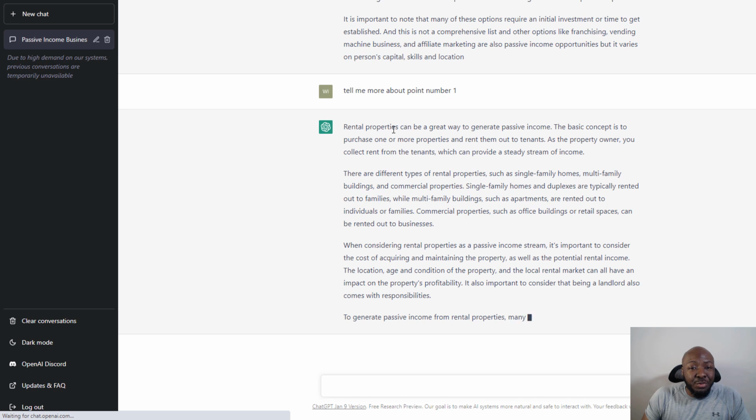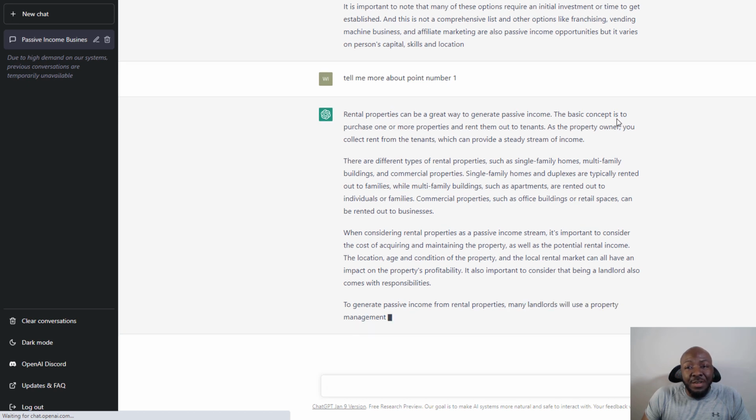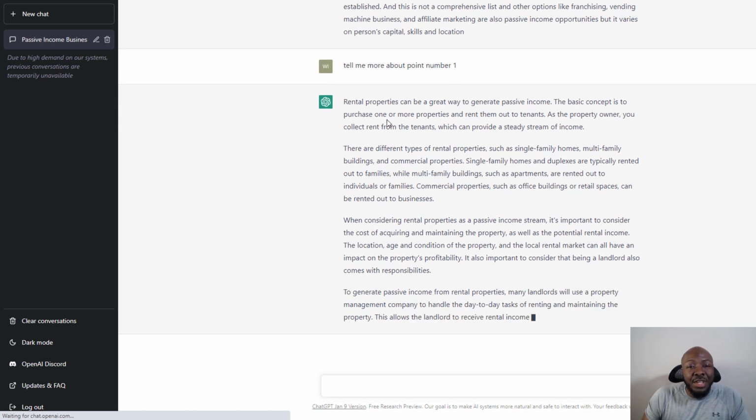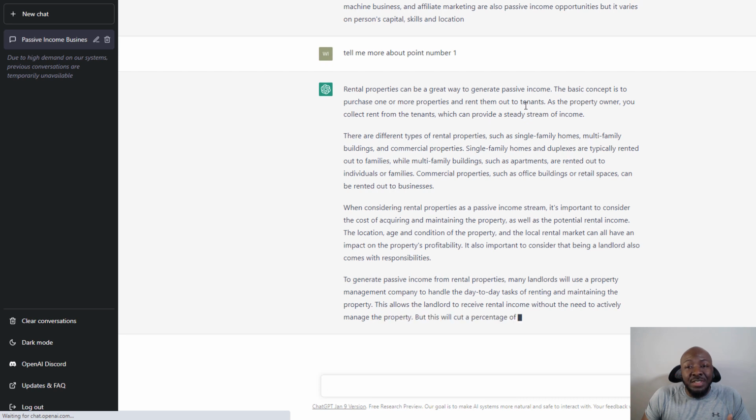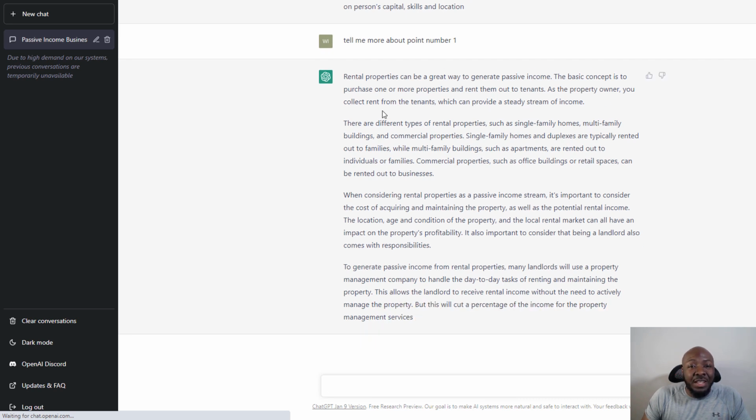And you can see here it says rental properties can be a great way to generate passive income. The basic concept is to purchase one or more properties and rent them out to tenants. As a property owner, you collect rent from the tenants, which can provide a steady stream of income. So again, it remembers why I was asking the question about passive income to try to get ideas on how to make it. So it's relating what my last question was about, telling me more to this point that I wanted and giving me the information that I wanted as a result of that.